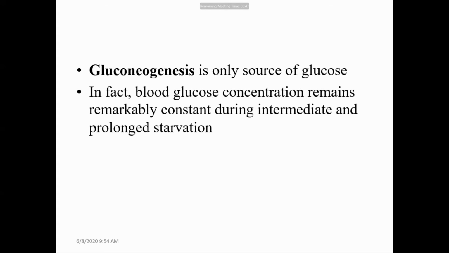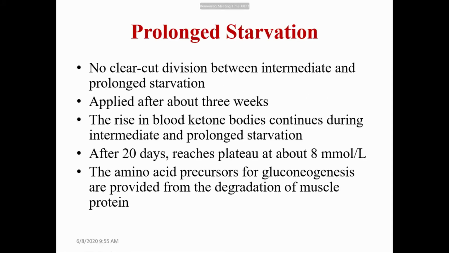So after depletion of glycogen in the body, gluconeogenesis is the only source of glucose. And in fact, blood glucose concentrations remain remarkably constant during intermediate and prolonged starvation, since the body utilizes fats as a major source of energy during this phase. Prolonged starvation: there is no clear-cut division between intermediate and prolonged starvation, and generally prolonged starvation is applied